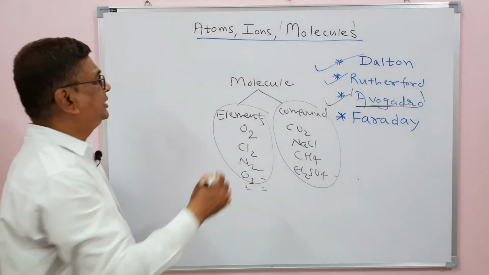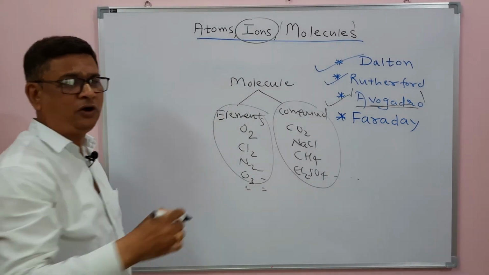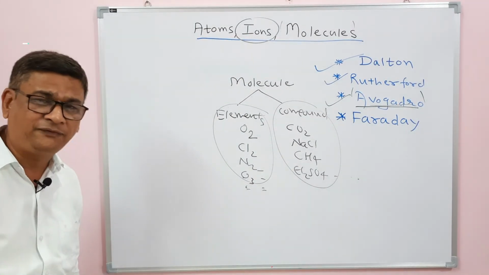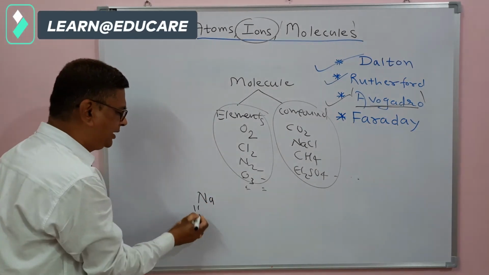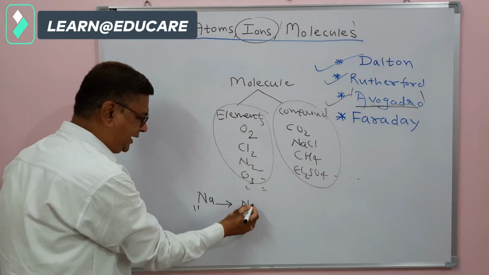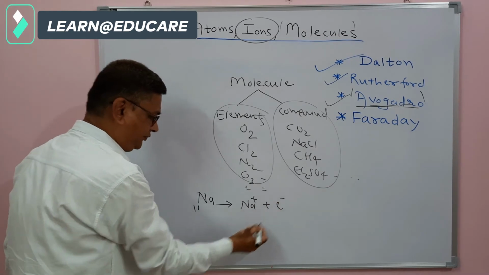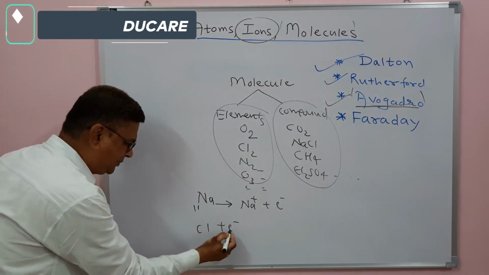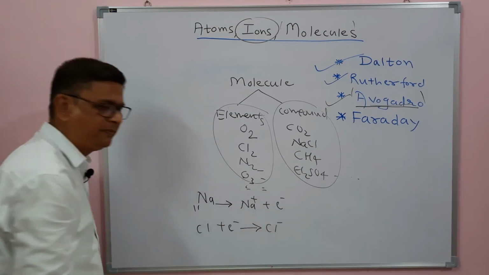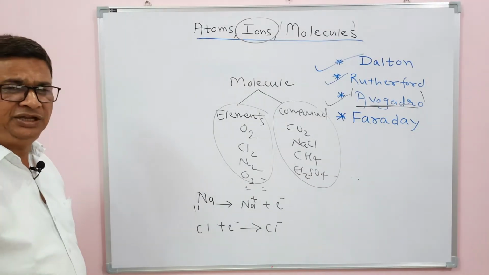Now, what about ions, and how are they formed, and what is their role, why are they formed? We take the example of sodium, whose atomic number is 11, and when it donates an electron it becomes the Na+ ion, and when some atom accepts an electron, like chlorine accepts an electron, it becomes the chloride ion, that is the negative ion, Cl-.